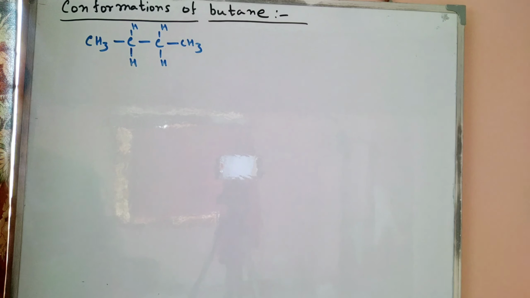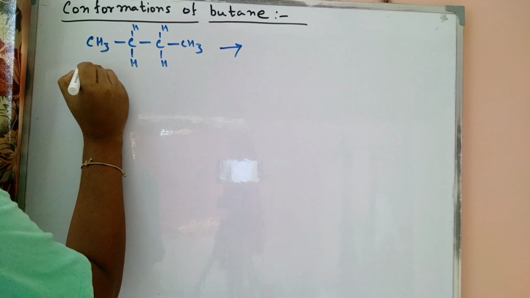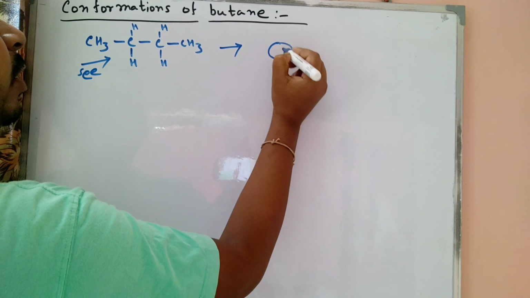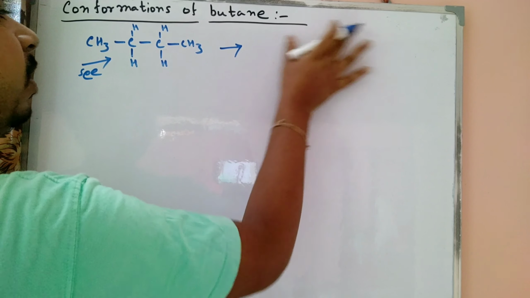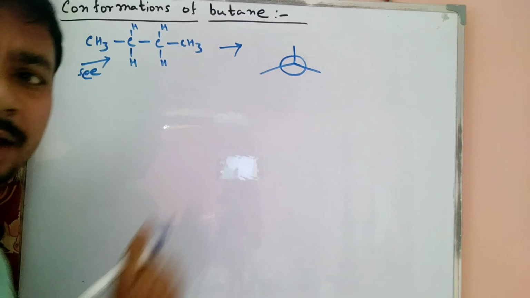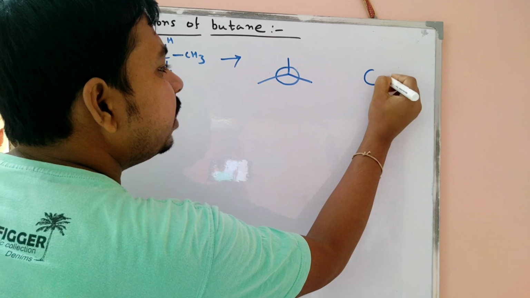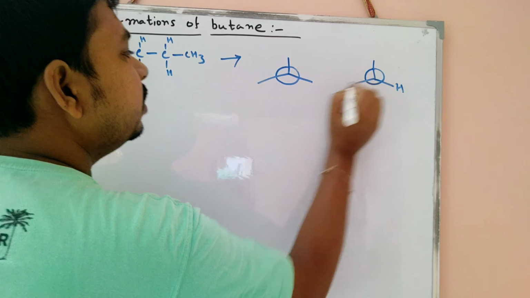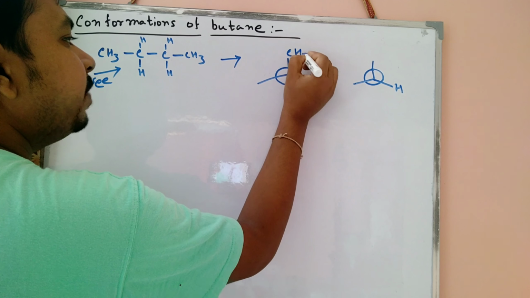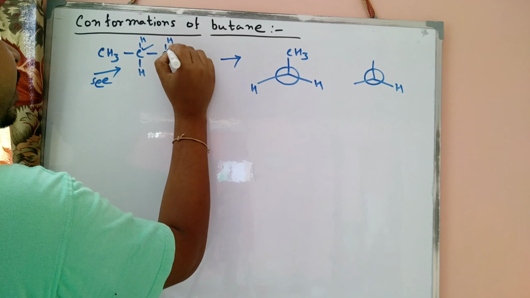We discuss the conformation of butane. In the case of butane, the structure is here. At first we view from this side. According to the Newman projection formula, at first we draw this structure converted into Newman projection. So at first we draw the eclipsed form of the structure, and then we draw the staggered conformation. When we view from this side, one methyl group is present here, one hydrogen is present here, then our first carbon is complete, and then our back carbon is here.